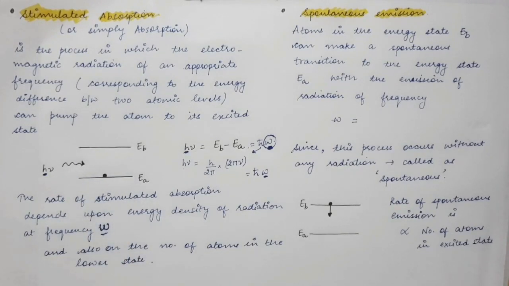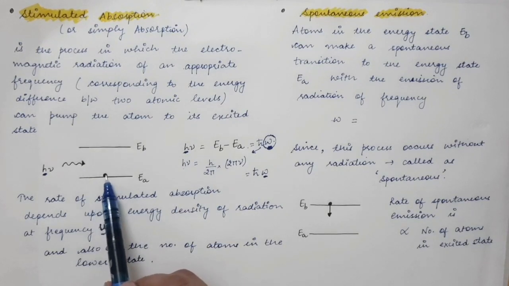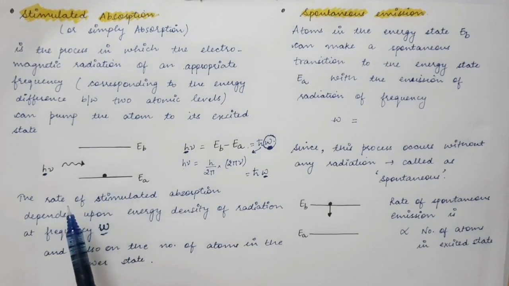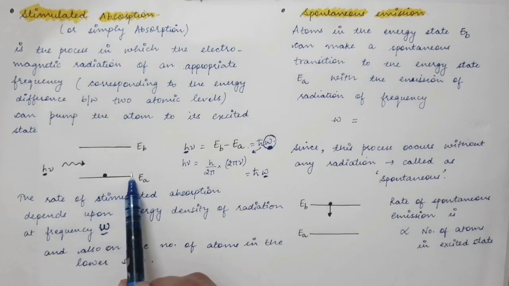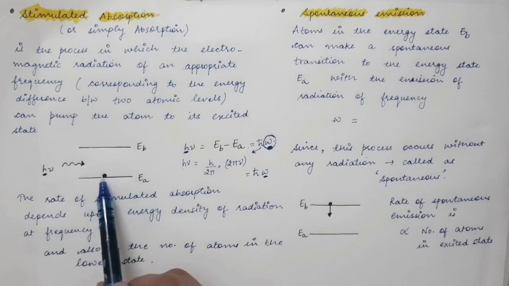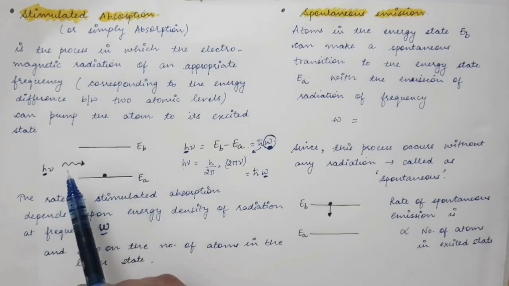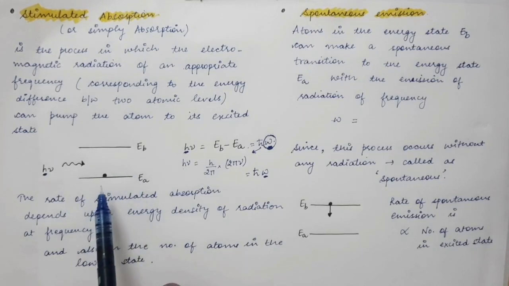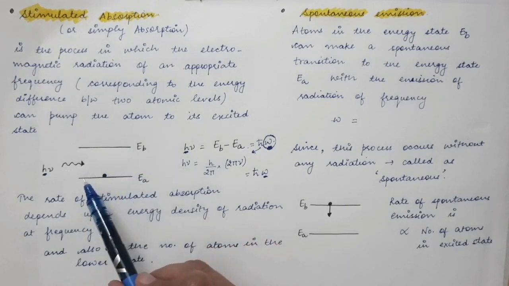So that is obvious. And the second factor is that the stimulated absorption depends upon the number of atoms present in the lower state, or you can say the ground state. If atoms are present in the lower state, only then can they go to the excited state. If no atom is present in the ground state, there will be no absorption.